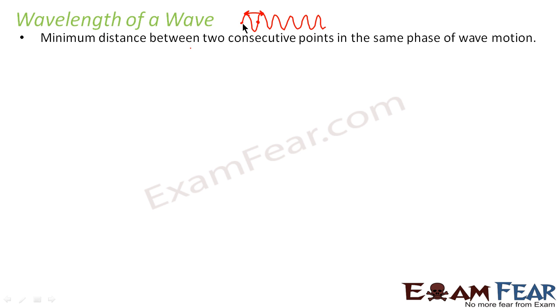So the distance between these two points is wavelength. Similarly, this point and this point are in phase, so the distance between these two points is wavelength. So it has to be the minimum distance between two consecutive points which are in the same phase. It is generally denoted by the letter lambda.